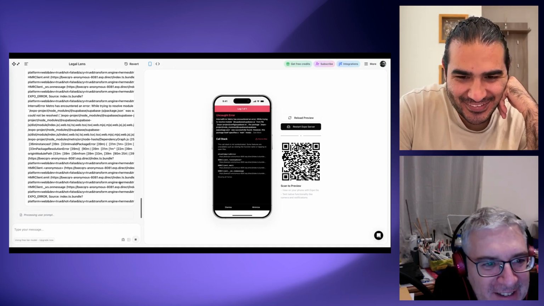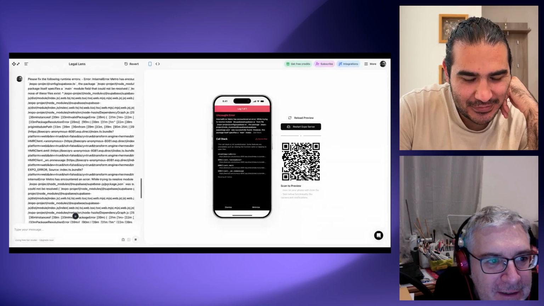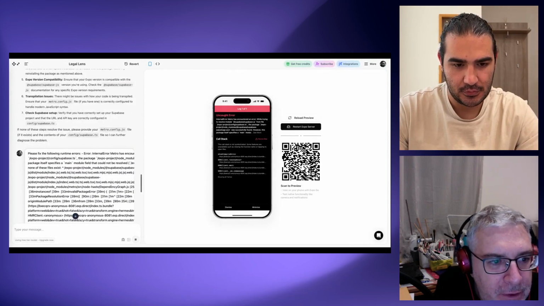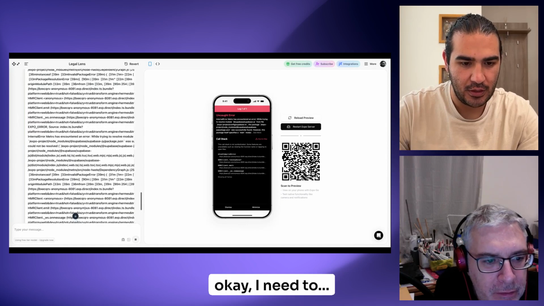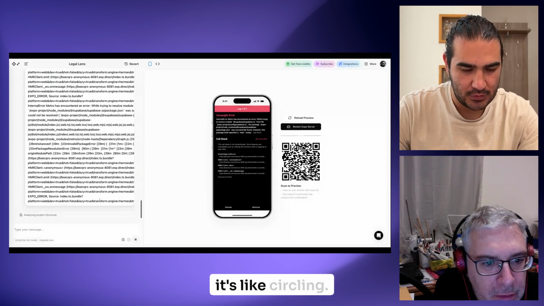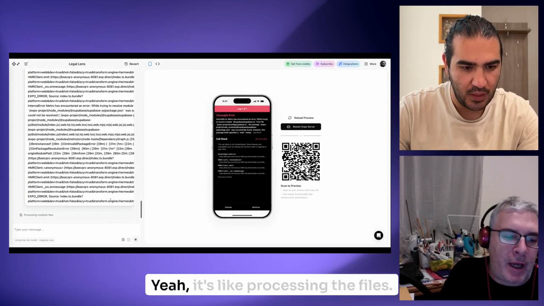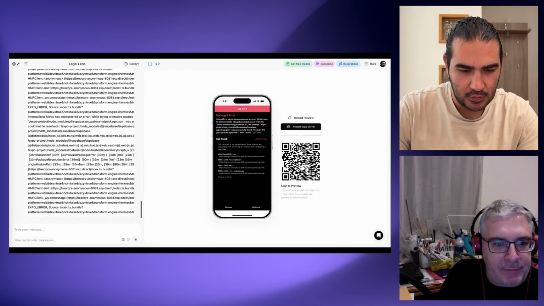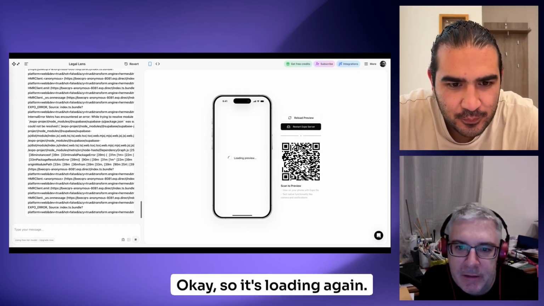Okay, so what is it actually doing? Working on it. So it's like circling. It's processing the files. Okay, so it's loading again.